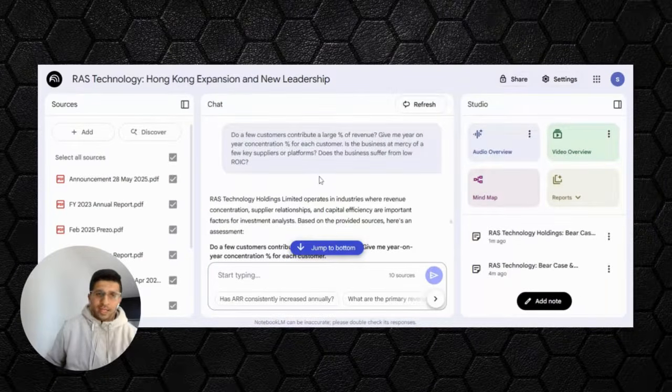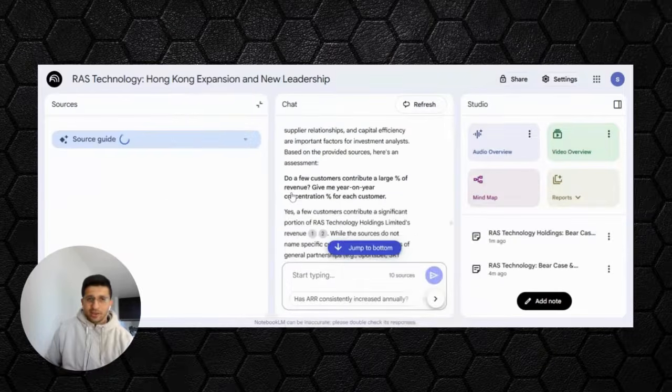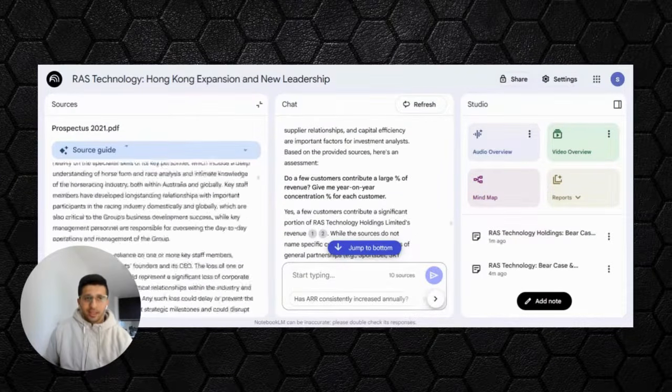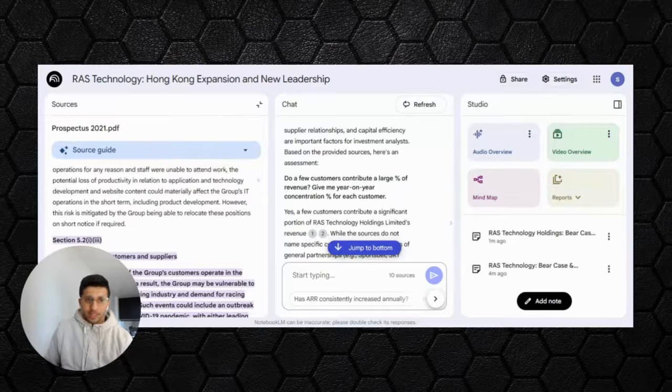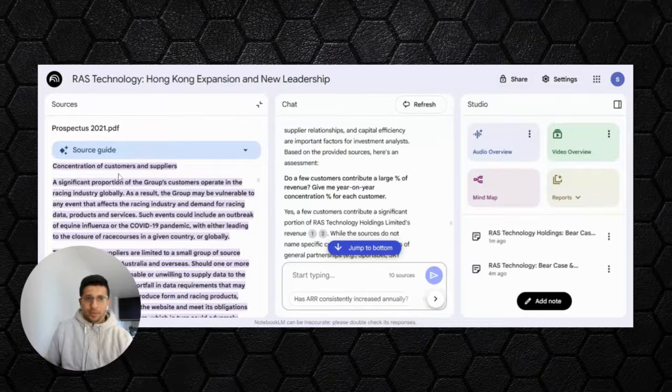So now Notebook LLM has given me the concentration percentages, and let's look into that a bit more. And yes, it does say that there's customers contributing significantly. Now, the best thing is you can actually click on the reference and it will go to the exact page on the document that it found this information in, and it will call out where it has picked it up from, which is pretty cool.